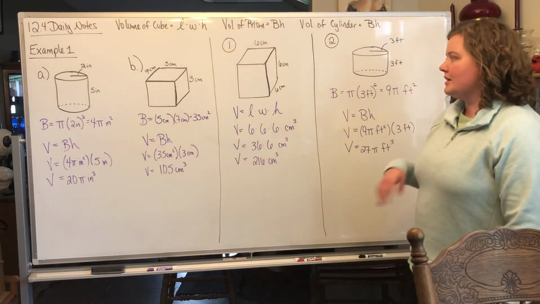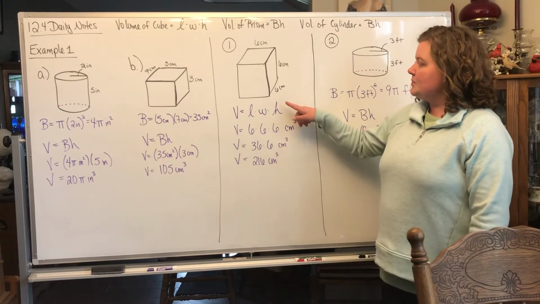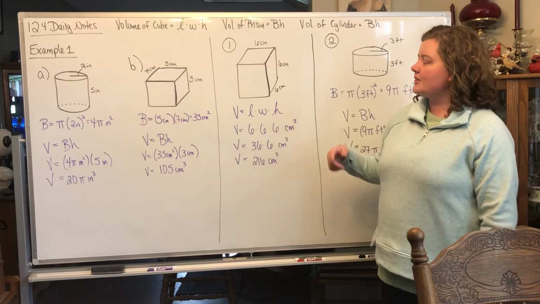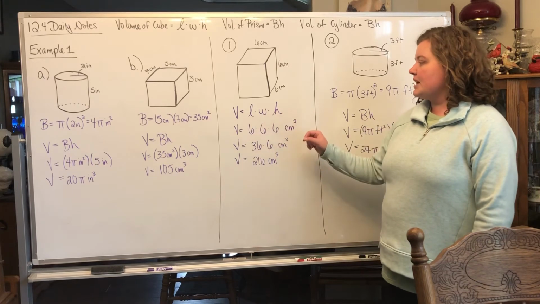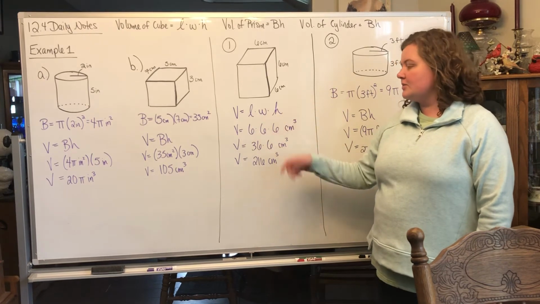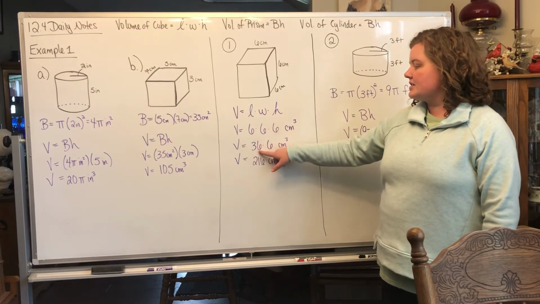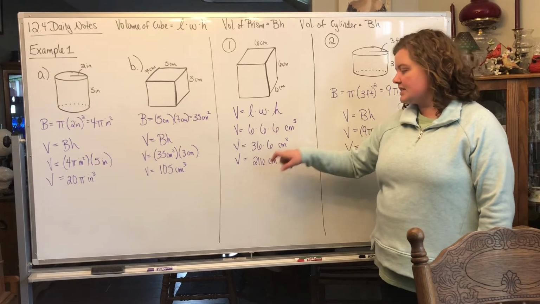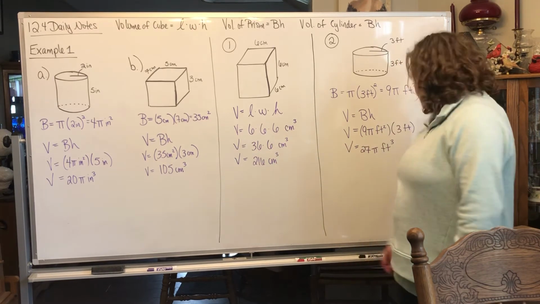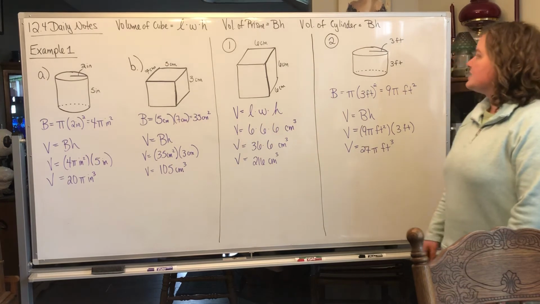Alright, so number 1 on the next page gives you a cube because it's 6 inches all around. So you do length times width times height, or you could just do 6 cubed. Alright, so 6 times 6 is 36, times another 6 is 216 centimeters cubed. Alright, and then number 2 is a cylinder.